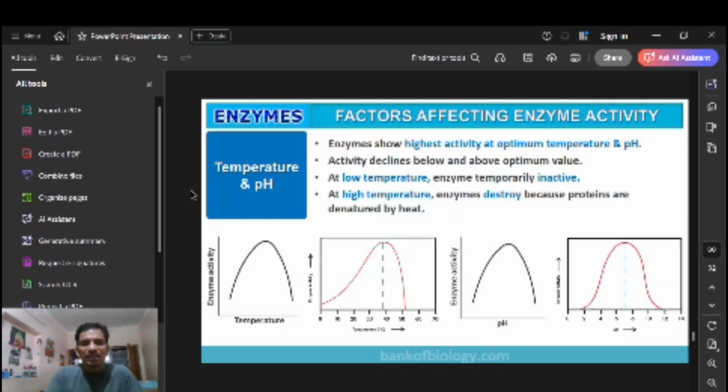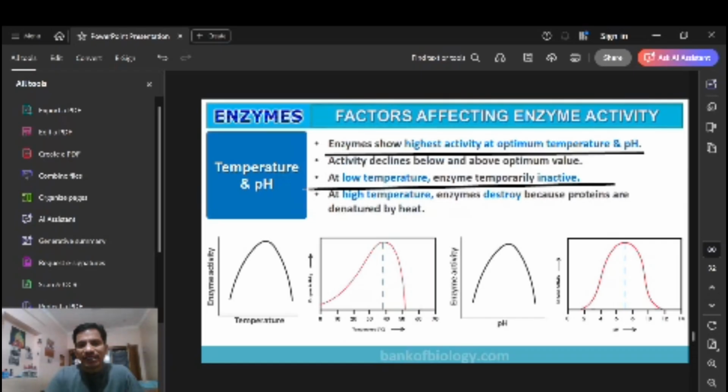See here, temperature and pH. An enzyme shows its highest activity at the optimum temperature and pH, right? Activity declines below and above the optimal temperature, right? At high temperature, enzymes will be destroyed, because the proteins are denatured by the heat. So temperature should be in an optimum range. If it is too high there is an issue, and if too low the activity will also be lost.